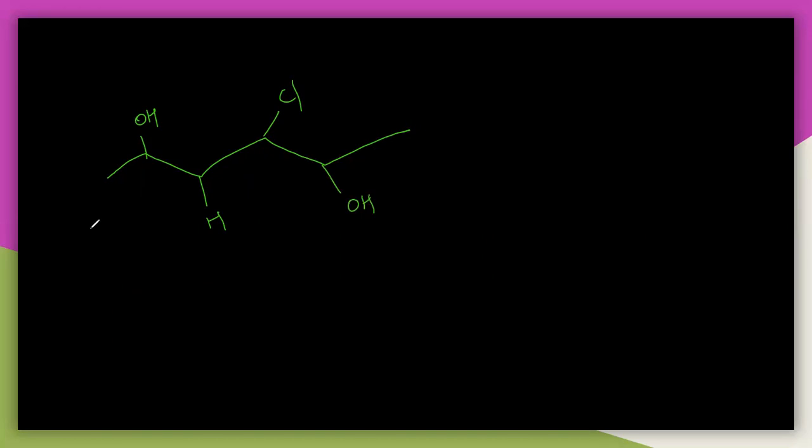There will be three hydrogens here, you know that. And here there is another hydrogen, here also another hydrogen, here again another hydrogen, here also another hydrogen, and this is again three hydrogens.